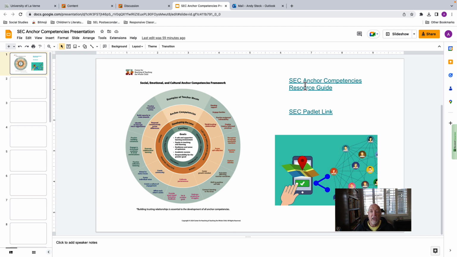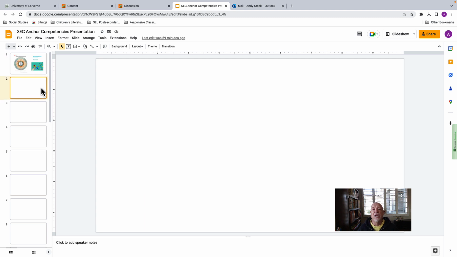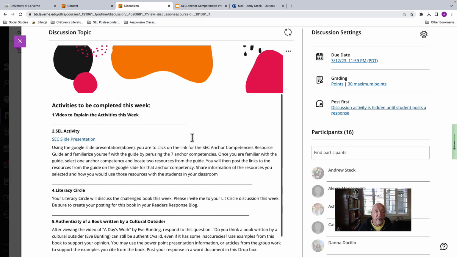So this is what the slide presentation looks like. If you click on this link here, this is your resource guide that you're going to familiarize yourself with. If you want that information that you presented last time we were online, you can click on this link and it will take you to that Padlet. So the slides here, you're going to pick a blank slide, such as this one. You're going to pick an anchor competency and 2 resources from that guide. You're going to link the resources, explain the resources, and share how you would use them with your students in your classroom. That's the social emotional learning activity this week.